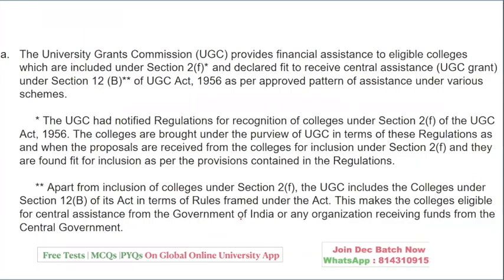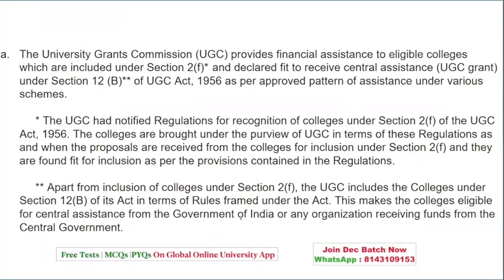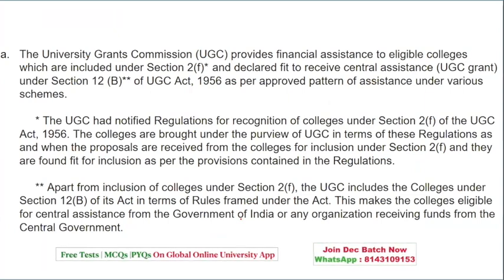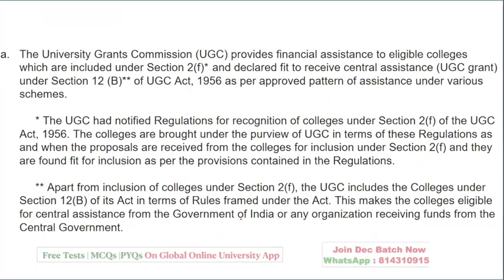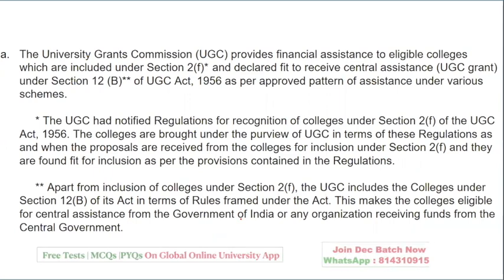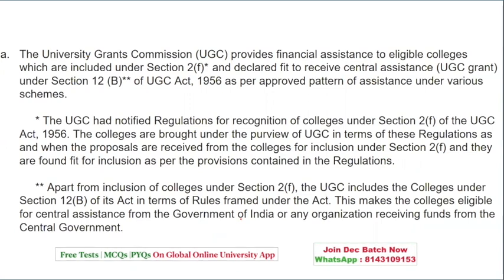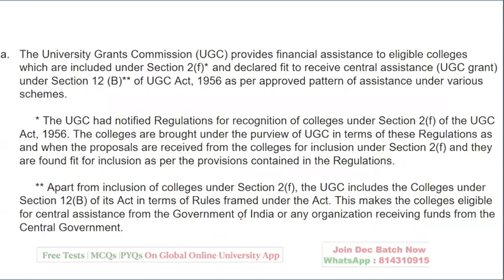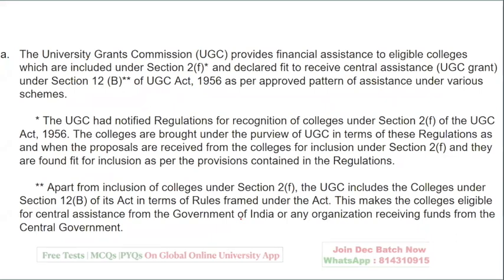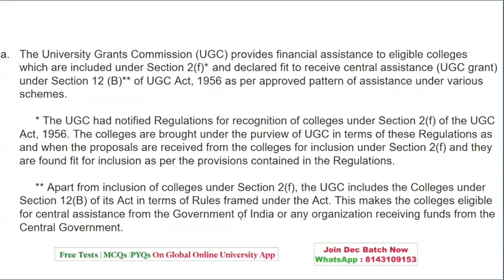Okay. Now, there is a concept called UGC Section 2F and 12B. So 2F and 12B is basically an approved pattern of assistance under various schemes. You don't have a specific question on this, but let's clear it now itself.